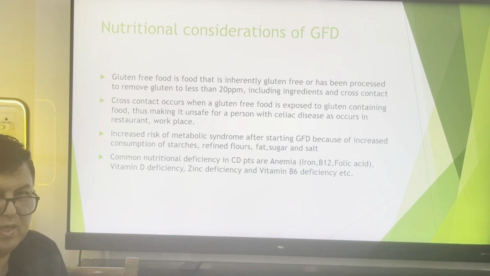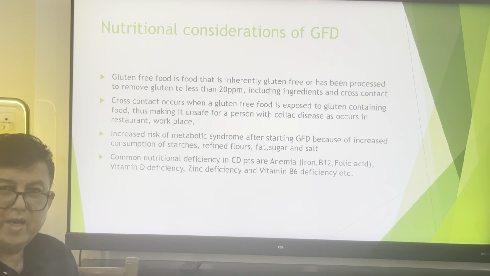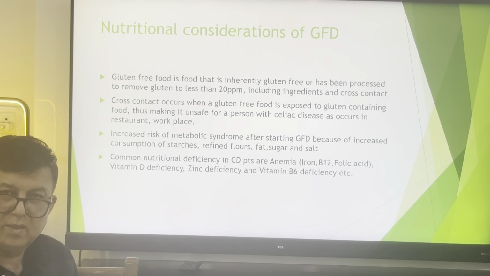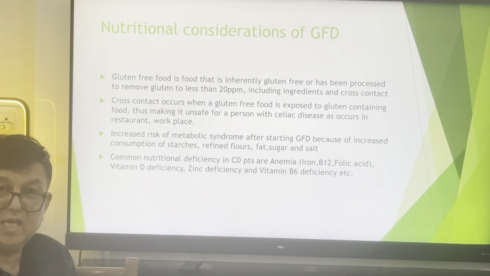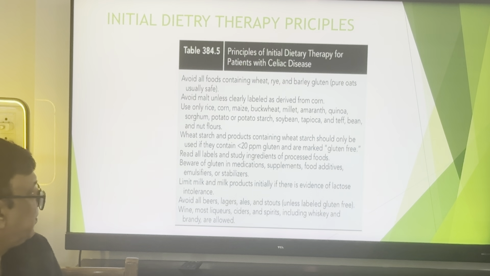And in further slides, we will also discuss if celiac disease patients, whether pediatric or adult, accidentally come in contact with gluten, what adverse reactions can happen and how to handle them. Common nutrient deficiencies in celiac disease: anemia, as I have discussed, this is an MCQ. Iron-resistant anemia is the hallmark feature of celiac disease, followed by B12 and folic acid, vitamin D deficiency, zinc deficiency, and vitamin B6 deficiency.